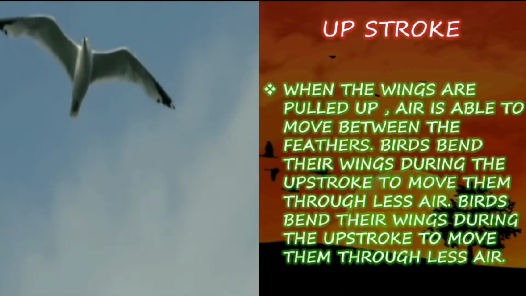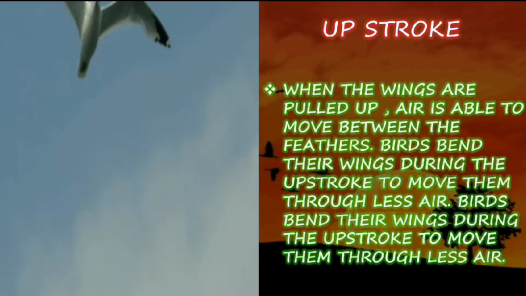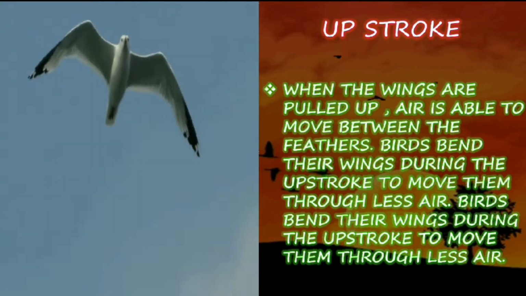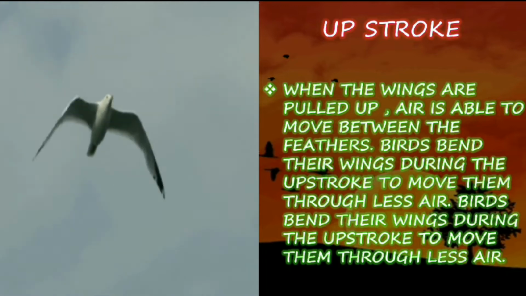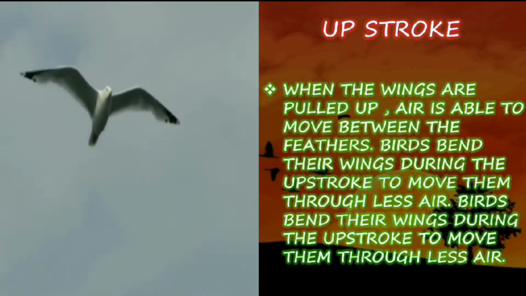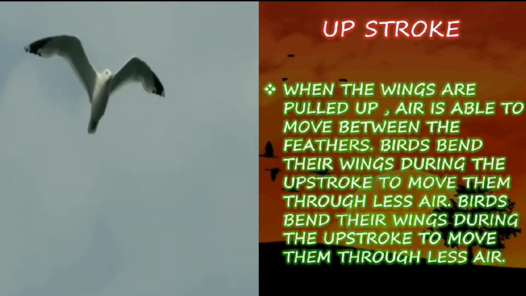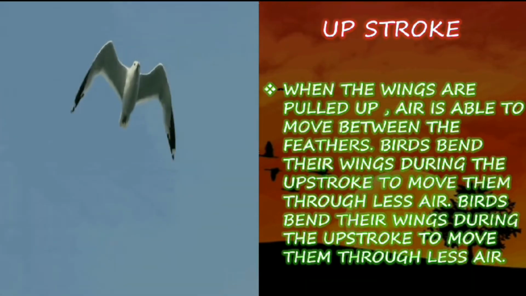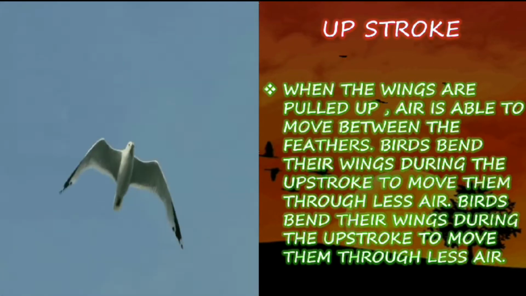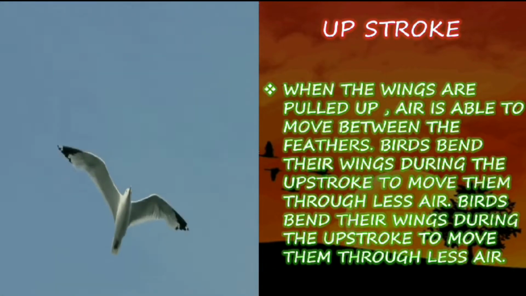Upstroke: when the wings are pulled up, air is able to move between the feathers. So when the birds move the wings in the upward direction, the air is allowed to pass through. Birds bend their wings during the upstroke to move them through less air. So when it is doing the upstroke, it moves quickly because very little air is resisting it.